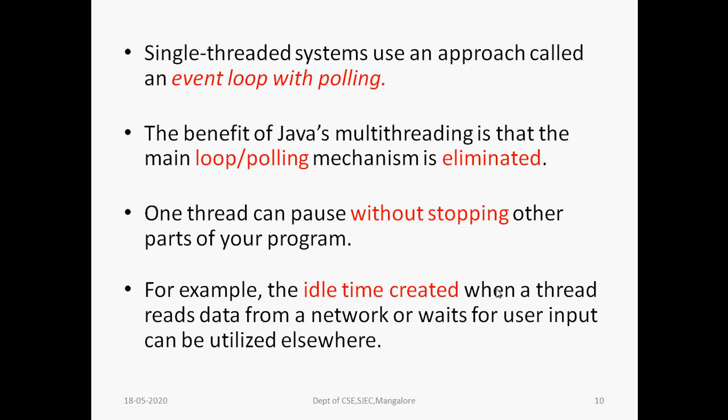They are overcome by the multi-threading concept, so that the single threaded event loop system is eliminated with Java. One thread can pause without stopping other parts of the program, meaning one thread is able to run and execute without disturbing the other threads.